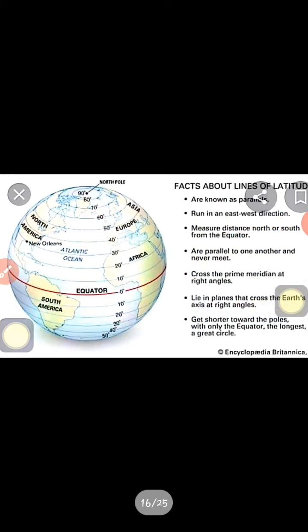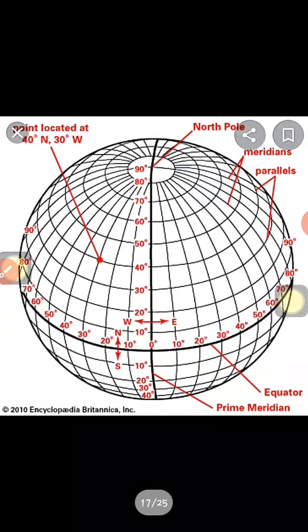Preparing these lines accurately was not an easy task and it took about 2000 years. Finally, they got correct longitudes and latitudes.